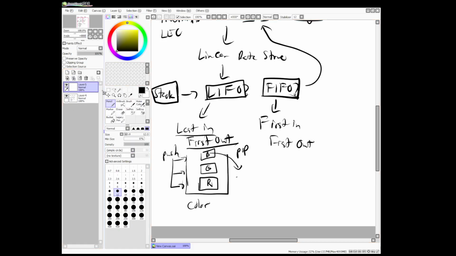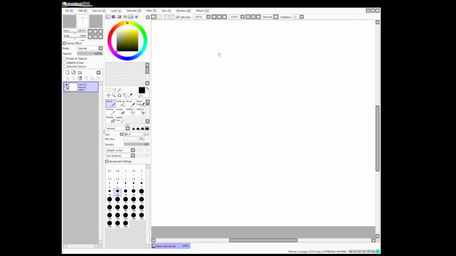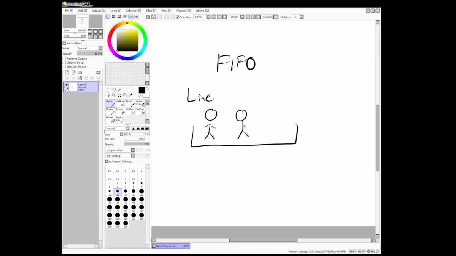While for FIFO, instead of a cylindrical container, remember the word line. It's more like people falling in line.